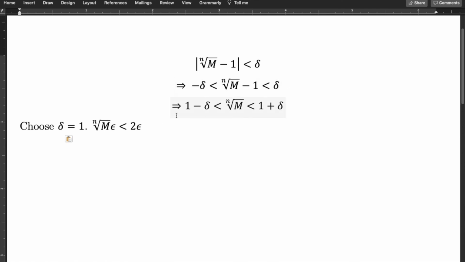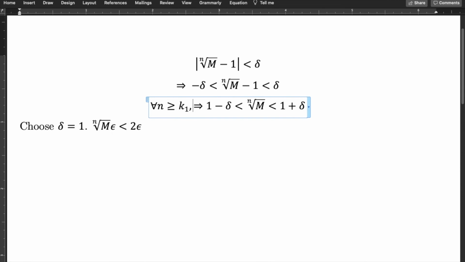So this happens for all n greater than or equal to k1. This entire thing happens for all n greater than or equal to k1.